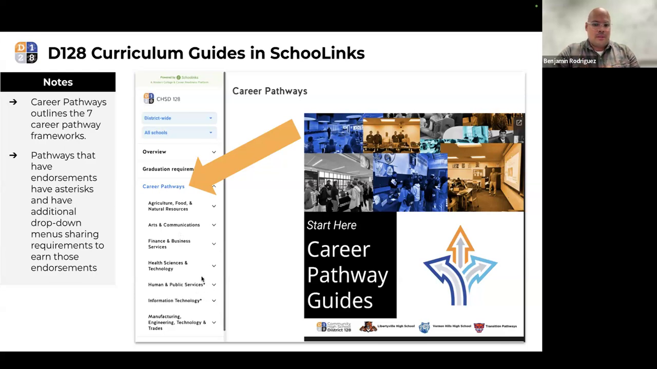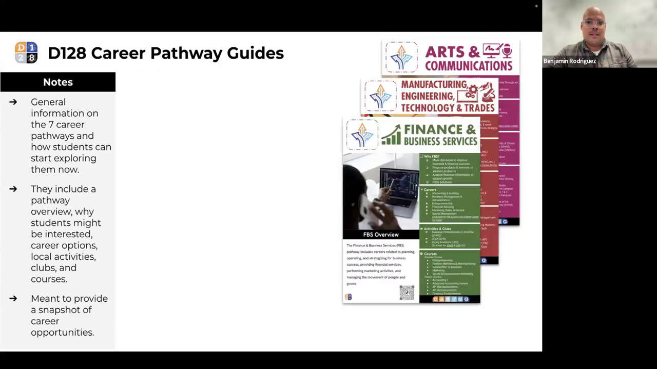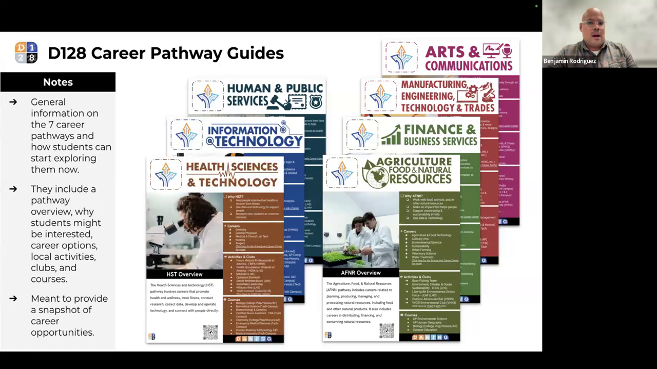Please note that some of our pathways have asterisks by them. That means that we have an endorsement, a state seal students can focus on earning if they'd like in their high school experience. And you can click on those drop downs to learn more. But in terms of the pathways in general, we developed 7 pathway guides to give snapshots of opportunities and options within those particular careers. What's great is that they include the pathway overview, why students might be interested, some career options within that area. And a couple of things I do want to highlight is that it also includes activities, clubs, and courses students can try out right now to see if that pathway might be for them.